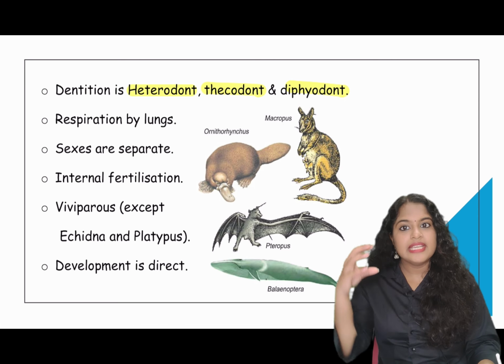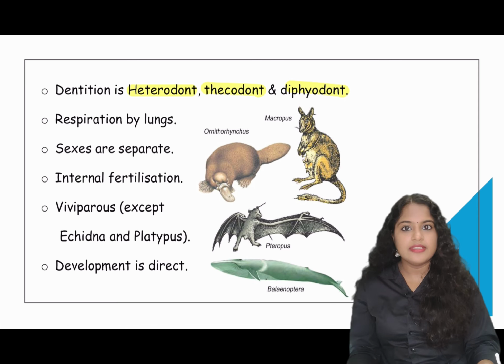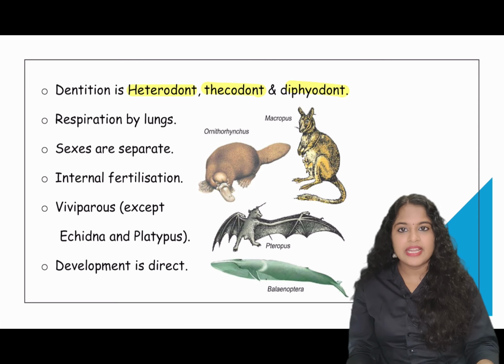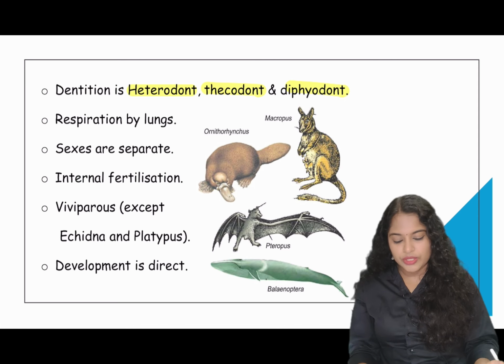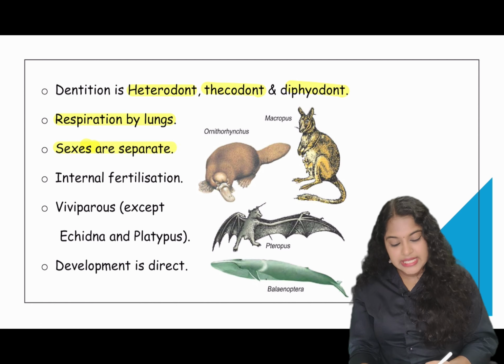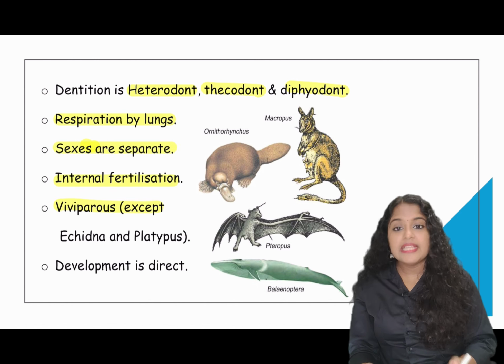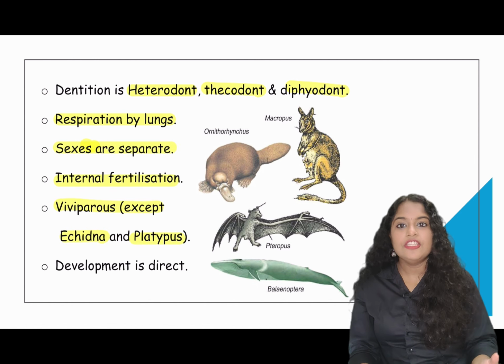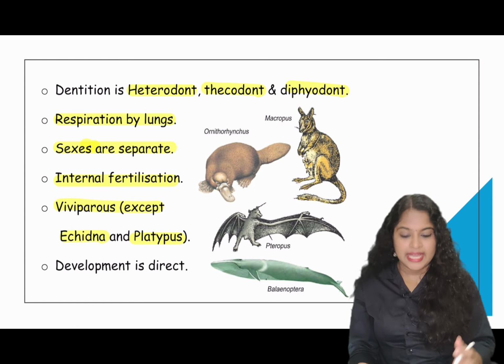Thecodont: the teeth are present inside a socket, that is called thecodont. And diphyodont: two sets of teeth are present in the life cycle, that is milk teeth and permanent teeth. The respiration is by lungs, sexes are separate, internal fertilization, viviparous, except echidna and platypus. These two are oviparous, which lay eggs.